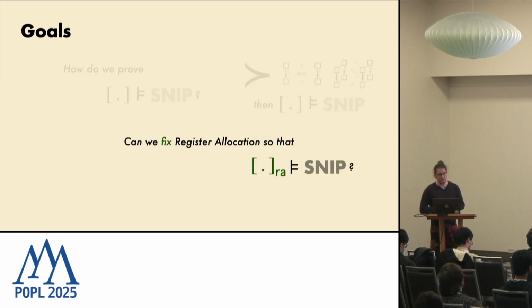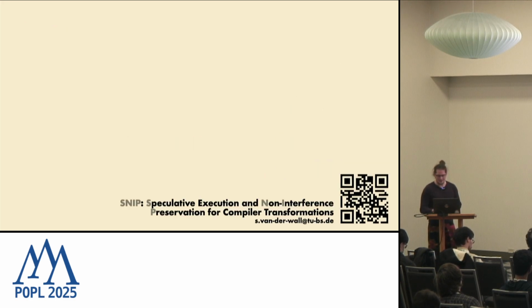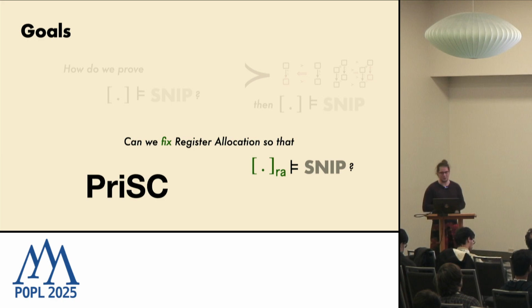And for the second question, we don't have much time, so I'm just going to refer you to my pre-recorded talk on Monday. I encourage you to look up there how we can fix our register allocation so that it does become SNIP. And this I will take ahead, it does become SNIP.